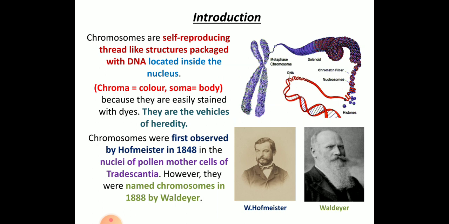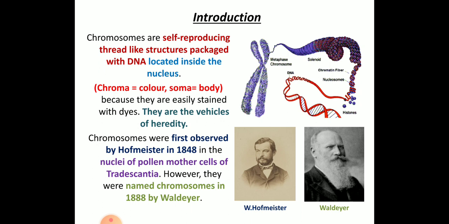So first, what do we mean by chromosomes? Chromosomes are self-reproducing thread-like structures. Usually the DNA is packed within them, and they are mainly located inside the nucleus. As you can see in the picture, this is how the DNA is packed inside the chromosomes. Chroma means color, soma means body, because they can be easily stained with dyes. These chromosomes are also called heredity vehicles.